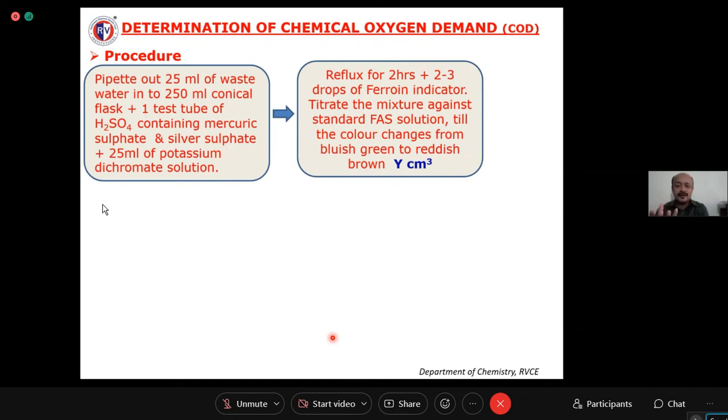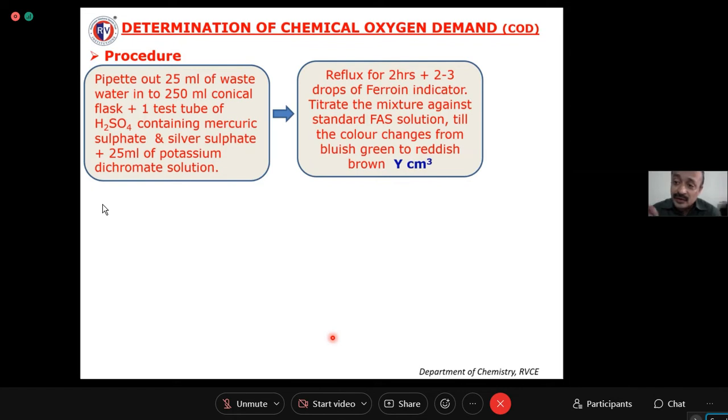So the moment you add ferroin indicator to your flask, what is the color of the contents in the flask? No, it won't be reddish brown. The original color of phenanthroline indicator is reddish brown, and in that indicator the oxidation state of iron is Fe+2.